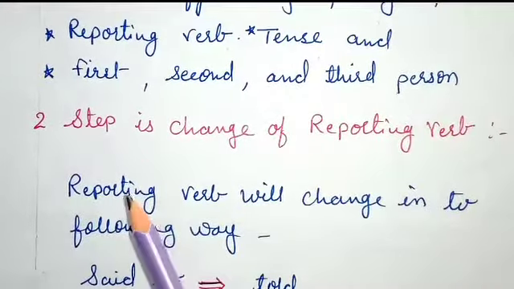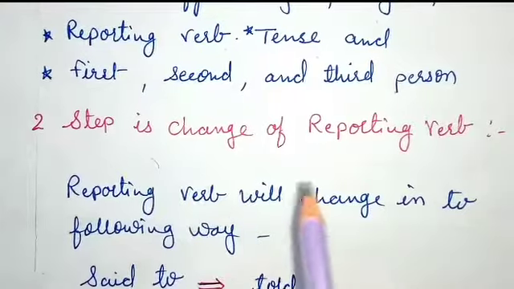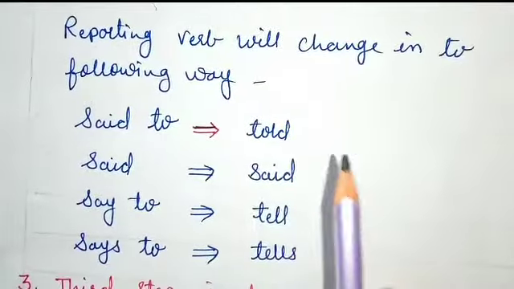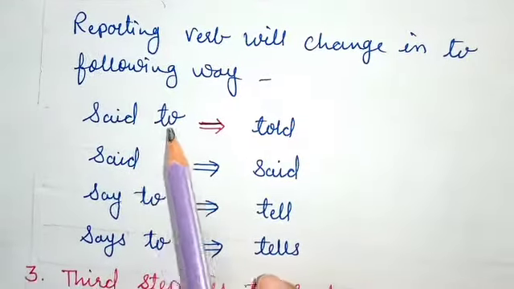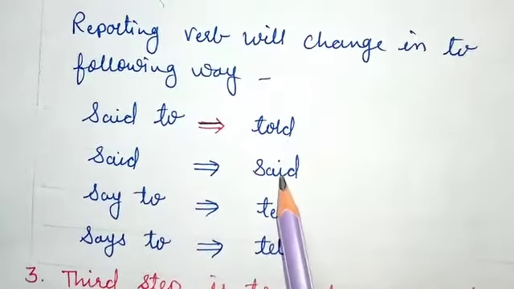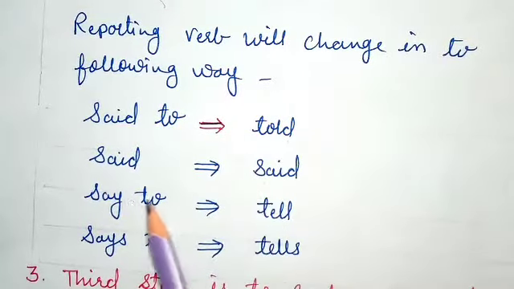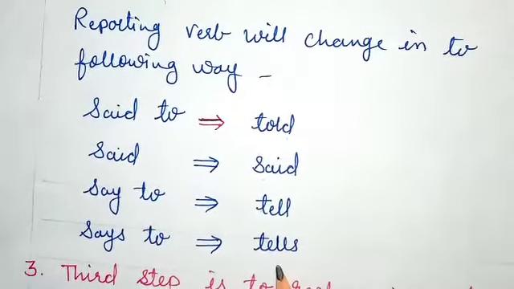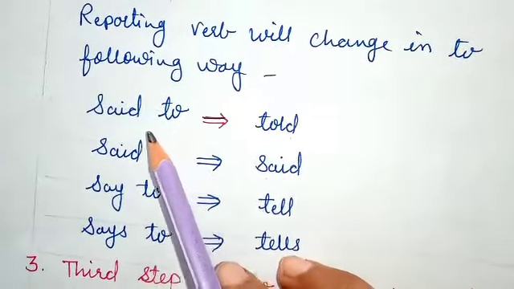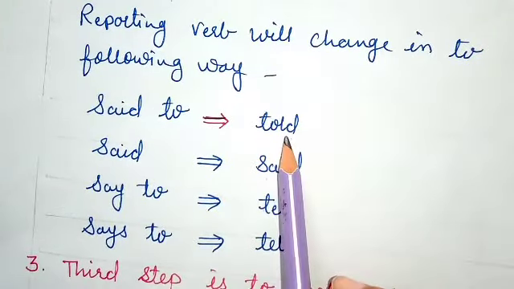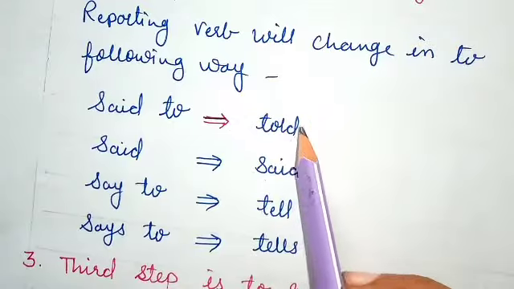The second step is the change of reporting verb. We can change the verbs in this way. If in the sentence it is written as said to, it will convert into told. Said will remain said itself, it will not change. Say to will convert into tell and says to will convert into tells. You should remember these things. If it is written Ria said to Sia, then said to will convert into told when we are changing the narration from direct to indirect.